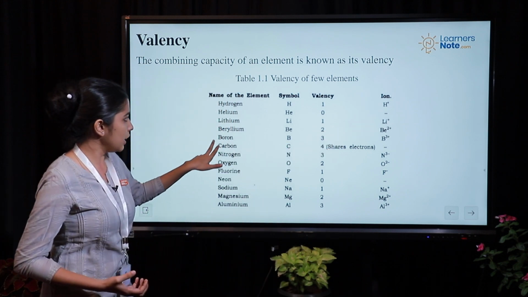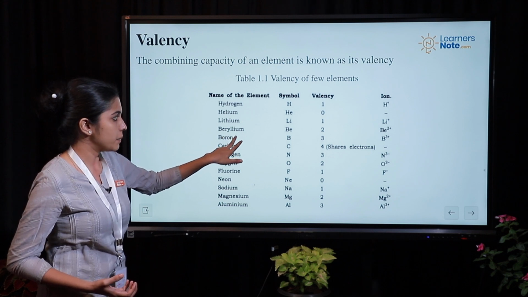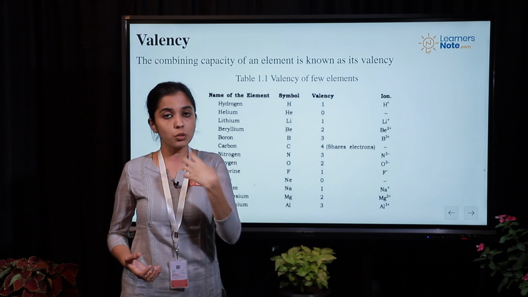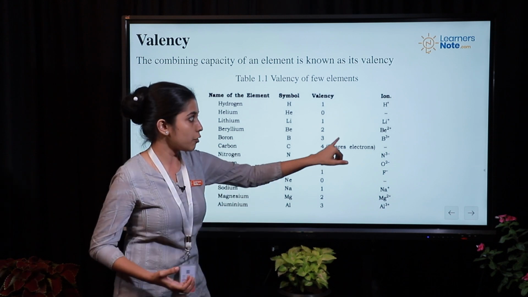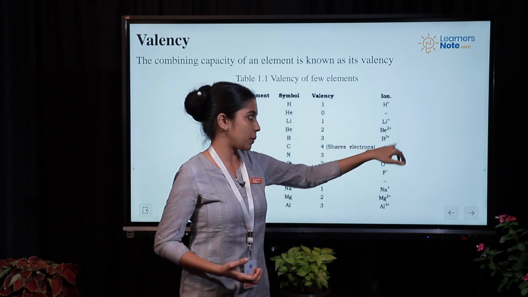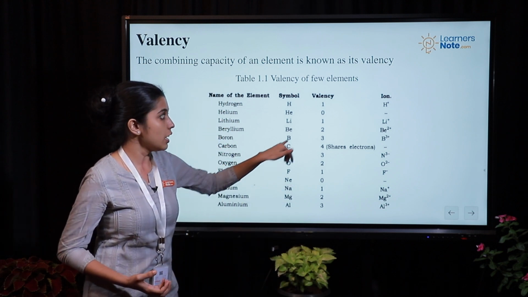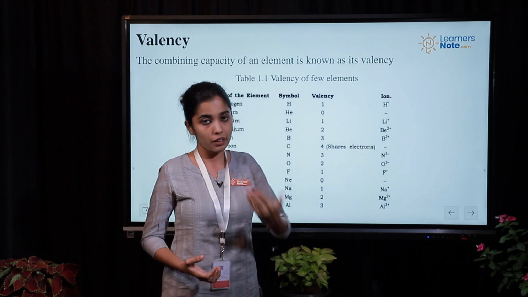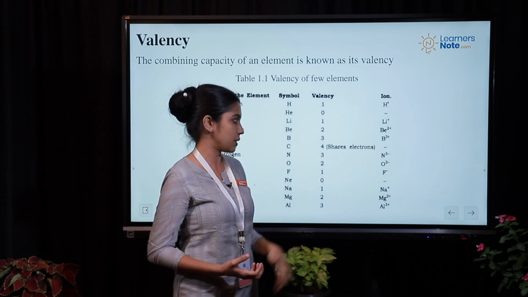Now similarly, you can take example for beryllium. Beryllium has a valency of 2, that is, it can lose 2 electrons and it can form an ion which is Be2+. Similar is the case for boron. Here the valency increased from 2 to 3 and the charge that it gets will be 3+.